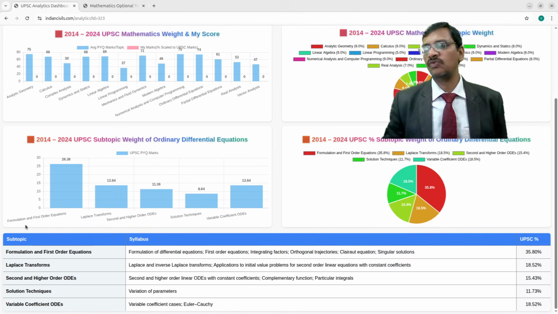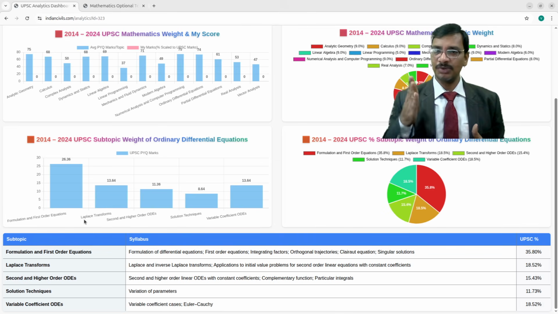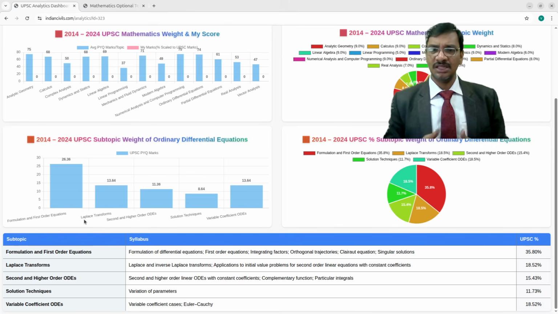So I have divided it into formulation and first order differential equations, Laplace transforms, second order and higher order ordinary differential equations, solution techniques, and variable coefficient ODEs. Now see this, this portion, formulation and first order differential equations, usually got the highest weightage, that is 26.36, and the next highest is 13.64 here and 13.64 here. That is Laplace transforms. This is one particular area where consistently you can notice there are questions coming, and also there is one particular portion in ordinary differential equations, that is the variable coefficient differential equations of higher order. This is very, very important.